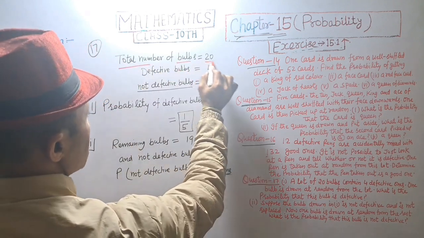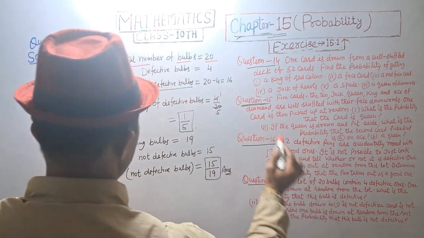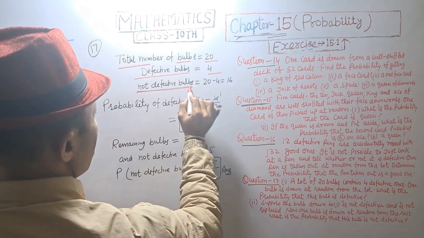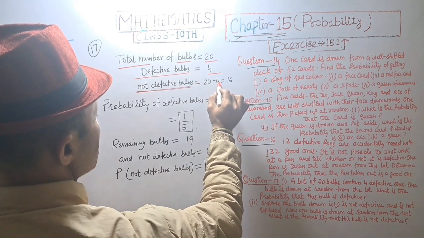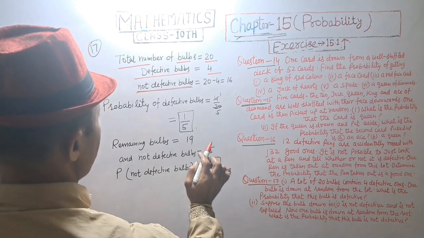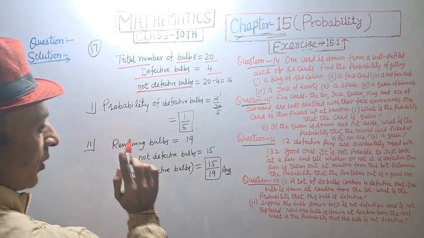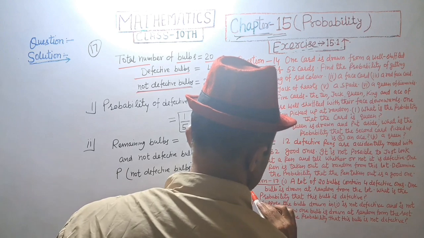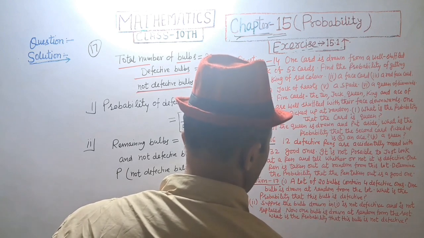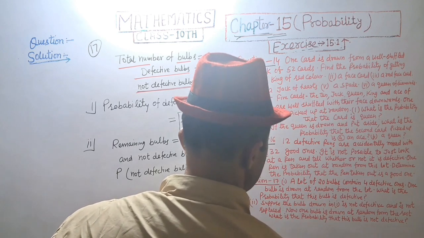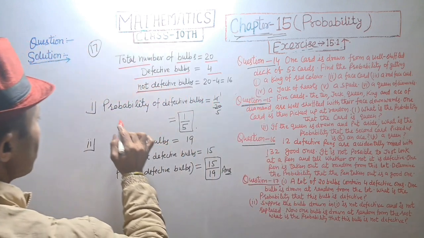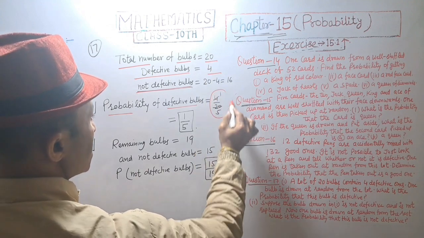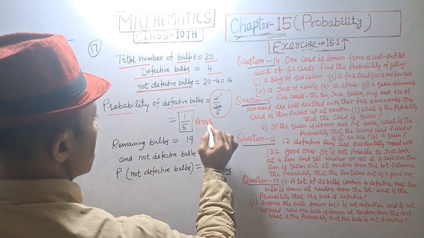Total number of bulbs is equal to 20 and defective bulb is equal to 4. Not defective bulb is equal to 20 minus 4, that is equal to 16. A lot of 20 bulbs contain 4 defective ones. One bulb is drawn at random from the lot. What is the probability that this bulb is defective? Probability of defective bulb is equal to 4 upon 20, that is equal to 1 upon 5. Answer.